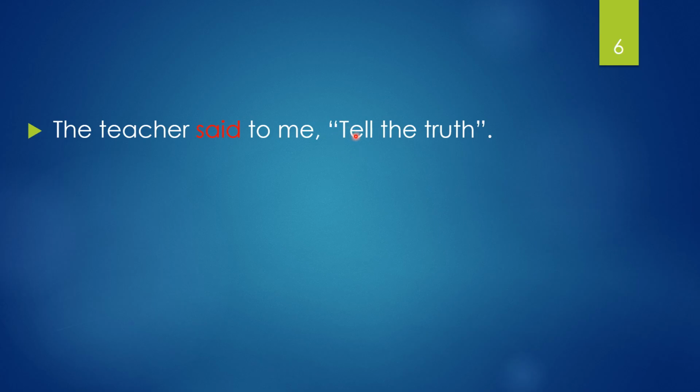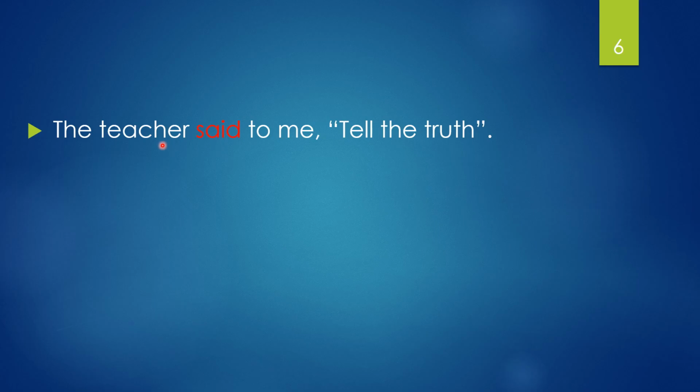So whenever we convert an imperative sentence into indirect speech, we have to see the mood of the sentence. We have to look at the message of the sentence. Tell the truth. So it can be an advice, it can be a suggestion, it can be an order.